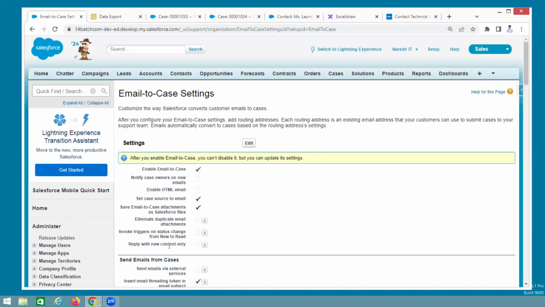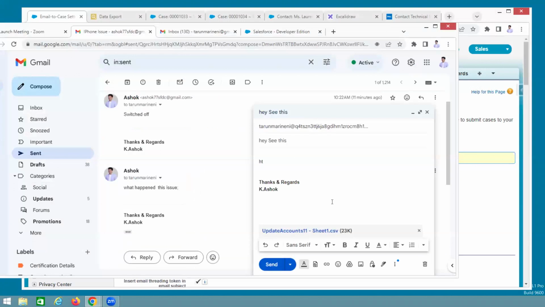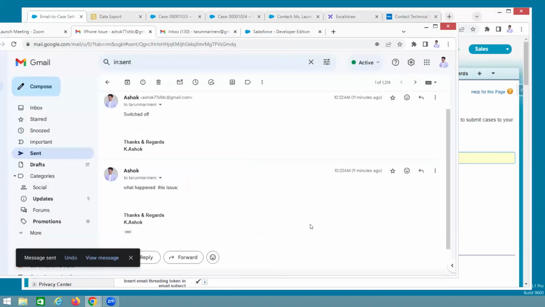Like that, there are different scenarios, guys. Okay, it is not possible to explain all of them. Understand? The basic things are this, not basic things, it is also advanced. Now we'll see, we are enabled. What is that? Attachments in email to case. Now I have added this sheet 1. Hey, see this, send it.